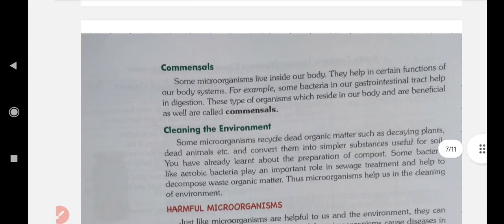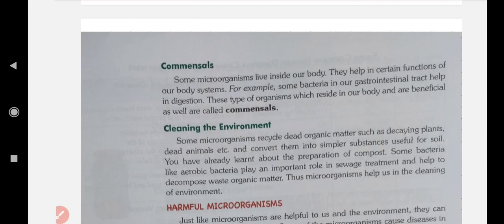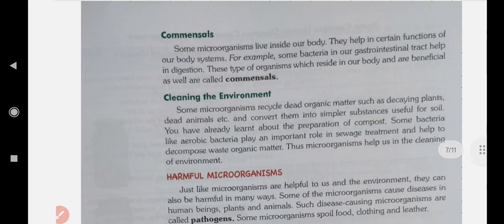Then, cleaning the environment. Some microorganisms recycle dead organic matter such as decaying plants, dead animals, etc. and convert them into simpler substances useful for soil. You have already learnt about the preparation of compost in the first chapter. Some bacteria like aerobic bacteria play an important role in sewage treatment and help to decompose waste organic matter. Thus, microorganisms help us in cleaning the environment.